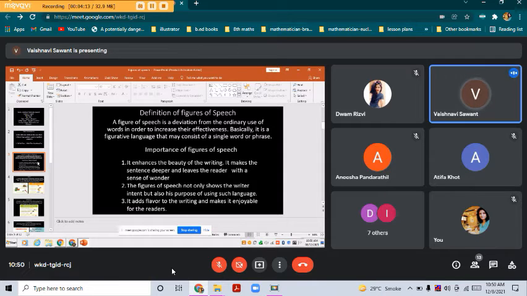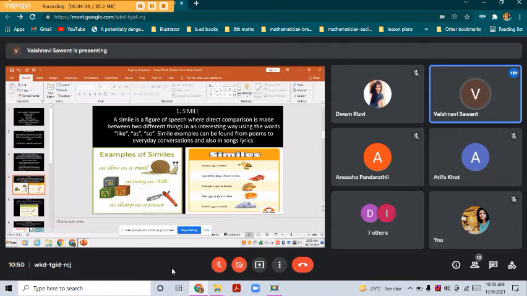Whenever figures of speech are there in the prose or poem, the beauty of the text becomes very attractive to the readers. So figures of speech make the content enjoyable and they feel happy reading it. Now coming to the first part of figures of speech, that is simile. Adwam, read simile.